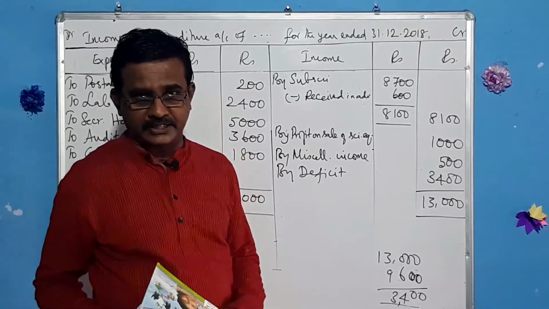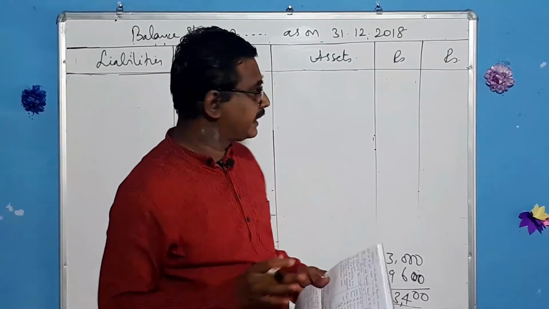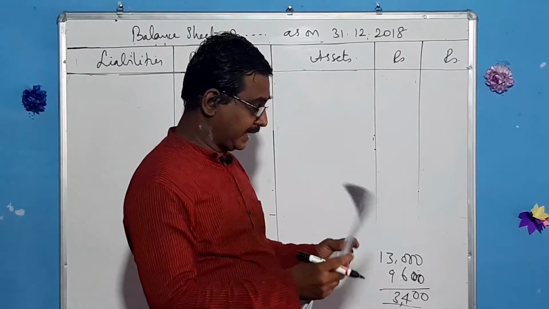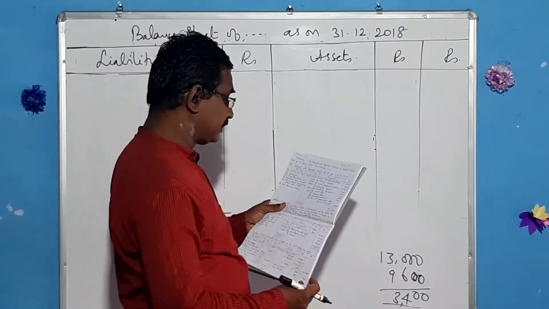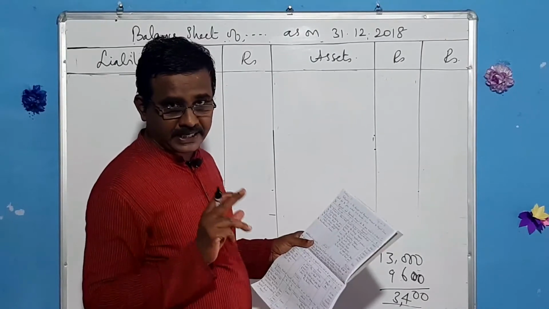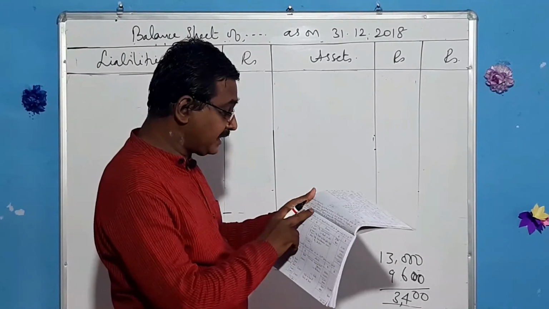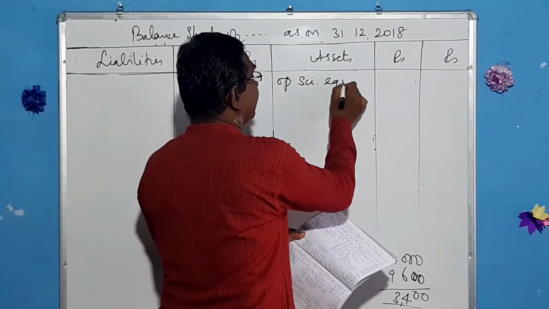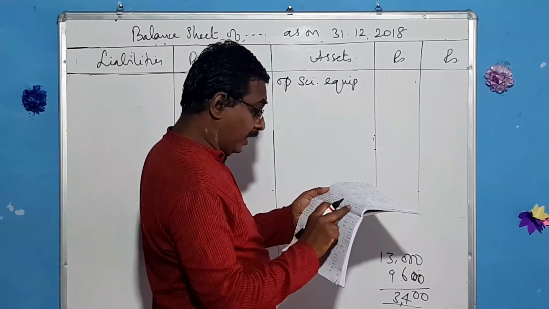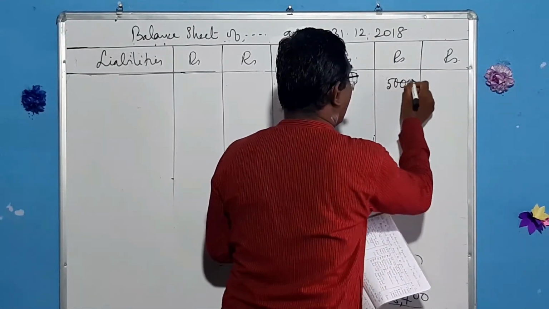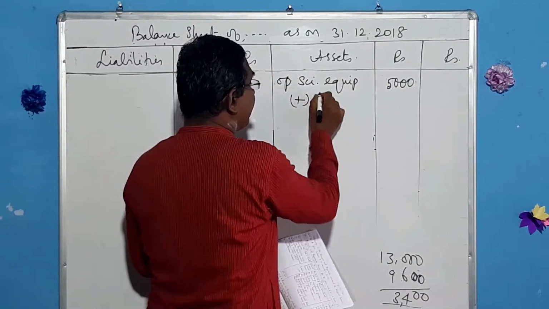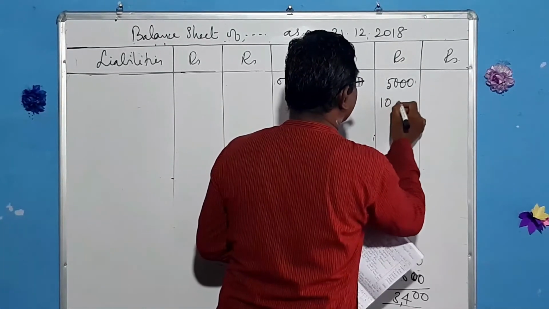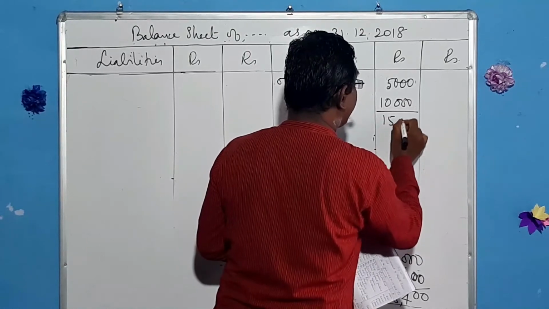Shall we prepare balance sheet? Yeah, let us prepare balance sheet. When you go for preparing balance sheet, come to the assets side first. Science equipments purchased. In the additional information they have given the opening science equipment. What is that amount given? 5,000. And they have purchased in the middle 10,000. On the whole, that comes to 15,000.